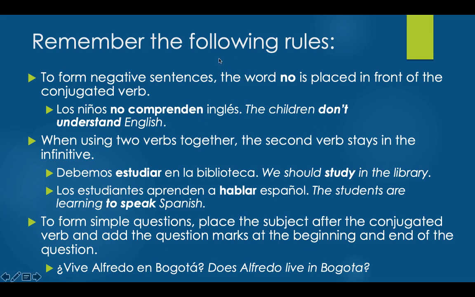I want to remind you of a couple rules that apply as you're conjugating these verbs. If you want to say that you don't do something, if you want to make a sentence negative, you're going to place your no in front of the conjugated verb. This can be a very common error. Sometimes students say, los niños comprenden no inglés. They understand no English. Well, that might be what we would say in English, but in Spanish, the no must come in front of your conjugated verb. So we would say, los niños no comprenden inglés. They do not understand English.